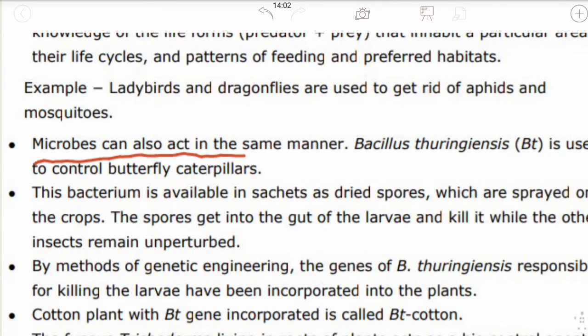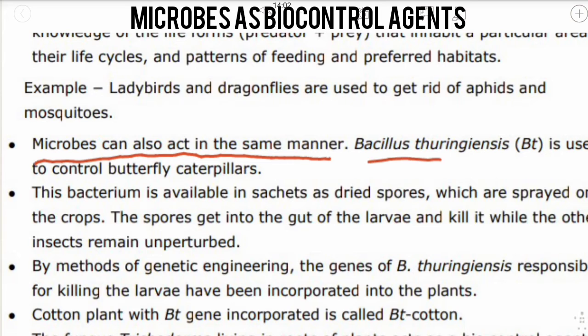Microbes can also act in the same manner. Bacillus thuringiensis is used to control the butterfly caterpillars. As we found that ladybirds and dragonflies can get rid of aphids and mosquitoes, similarly, microbes can also act in this manner. Here, Bacillus thuringiensis bacteria, which is called BT, is mainly used to control the butterfly caterpillars.